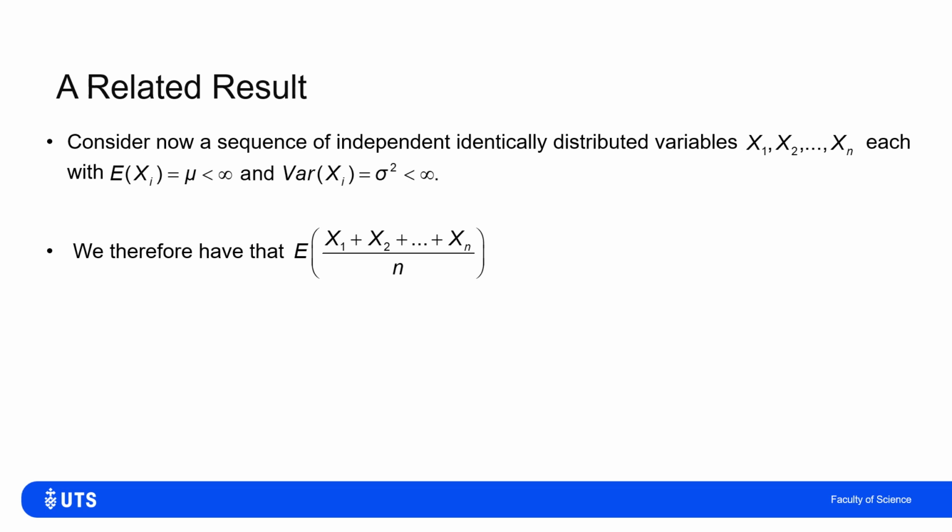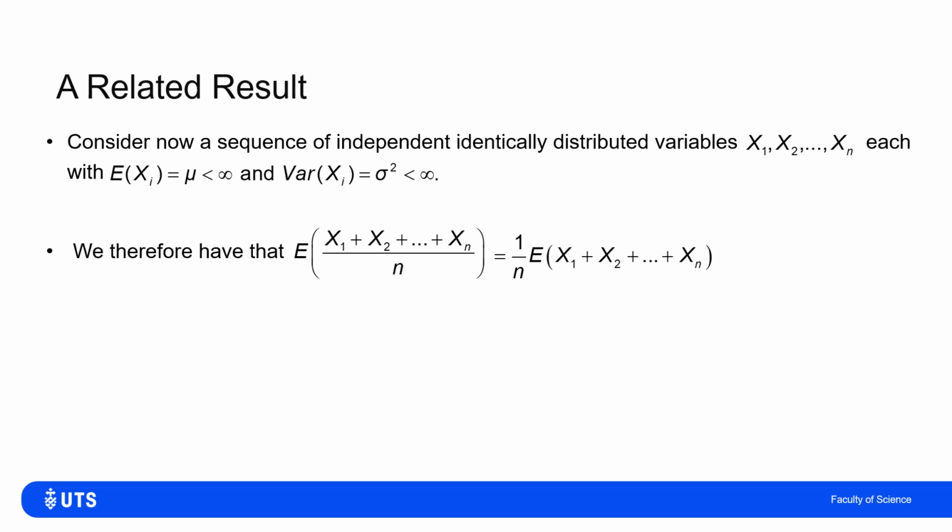So if I work out the distribution, the expectation of the sample mean, sum each of these variables and divide by the number in that sum. Then by the properties of expectation, 1 over n, which every term is effectively multiplied by, is a constant.